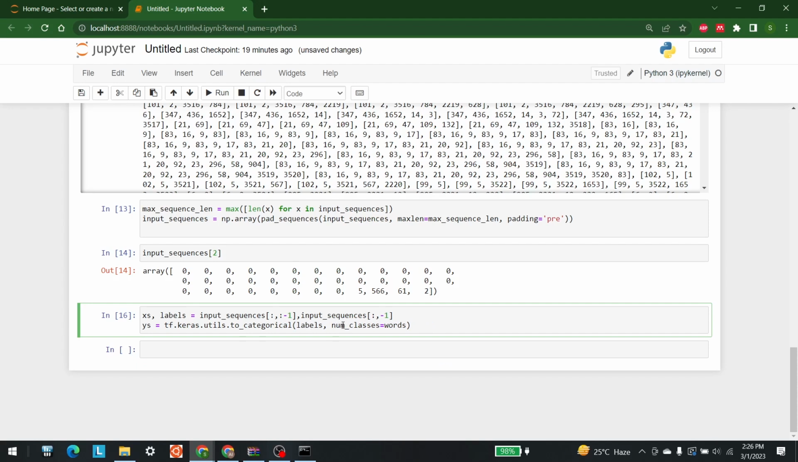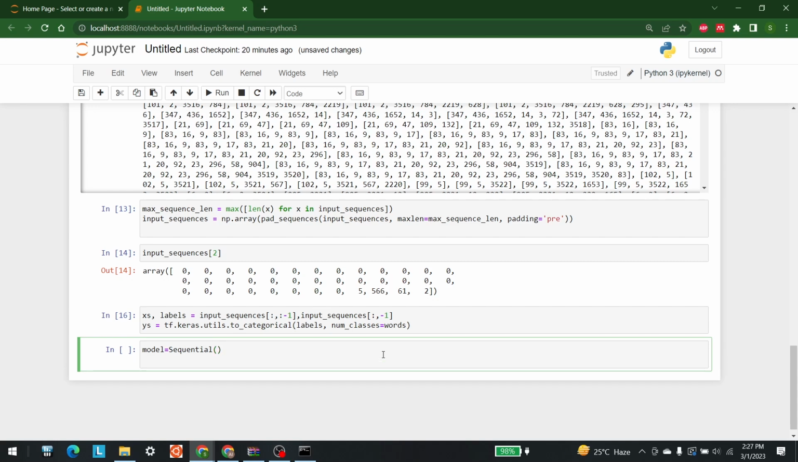So now what we can do is we can actually start making our deep learning model, right? So I would like to make a sequential model right here. So for that, I need to first write model is equal to Sequential, right? And after that, I have to add multiple layers into this. So the first layer that I would like to add is the embedding layer, right?